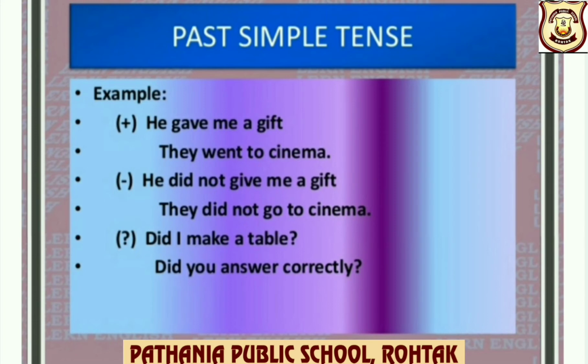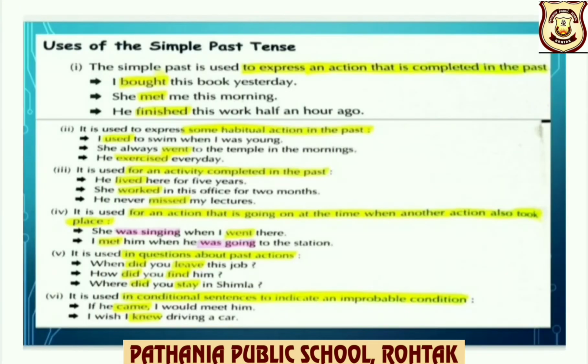Interrogative: did I make a table? Did you answer correctly? So here children, remember that whether the subject is singular or plural, the verb's form will remain the same. Uses of simple past tense. It is used to express an action that is completed in the past.